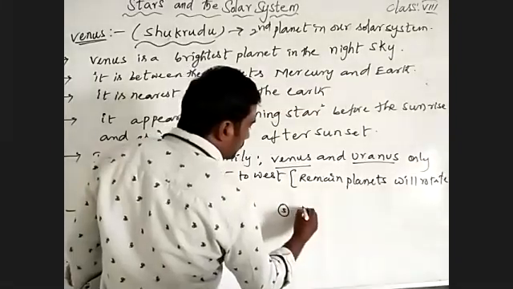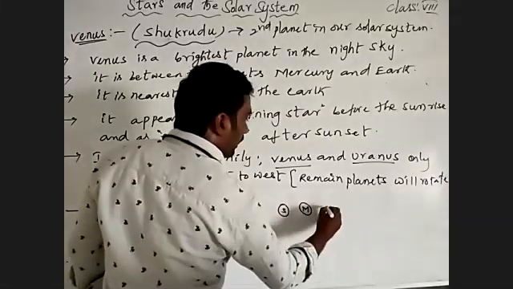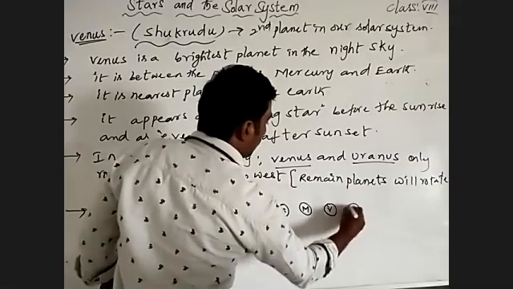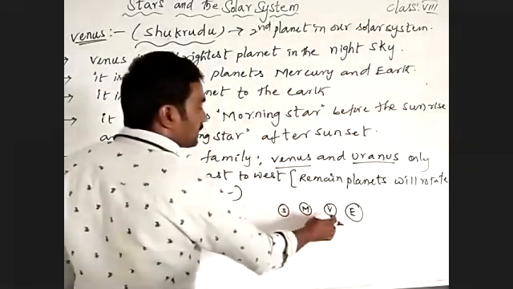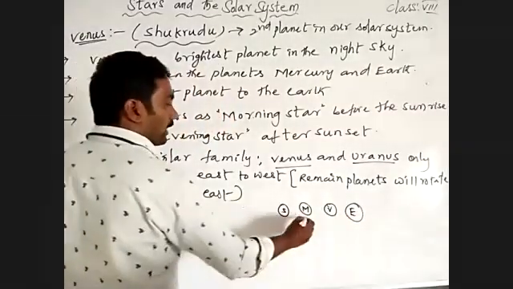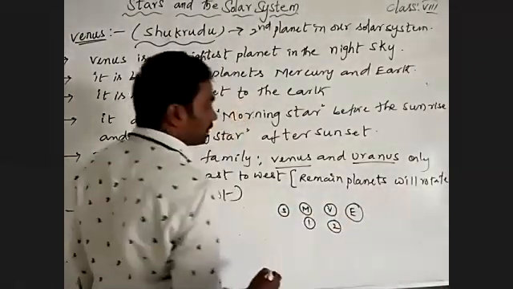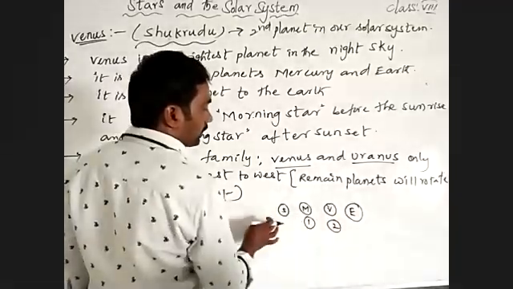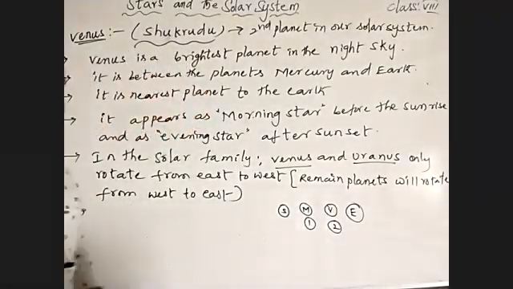Venus is located between Mercury and Earth. So this is the sun, this is Mercury, Venus and Earth. Venus is the second planet from the sun in our solar system.